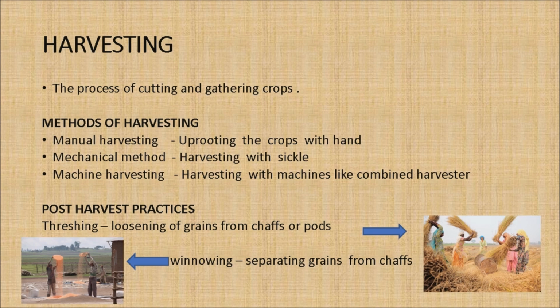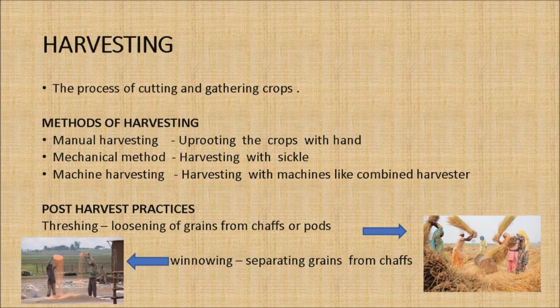In manual harvesting, uprooting the crops with hand is done. Mechanical method. In this method, harvesting is done with sickle, that is an agricultural tool. Then machine harvesting. Here the harvesting is done with machines like combine harvester.